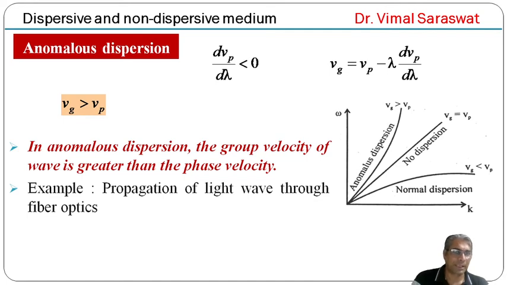Now this is our diagram. This is the diagram between angular velocity and wave vector. In case of no dispersion, Vg equals Vp. In case of normal dispersion, Vg is less than Vp. So we get a curve like this. And in case of anomalous dispersion, Vg is greater than Vp. So the curve between angular velocity and wave vector is found to be like this one.